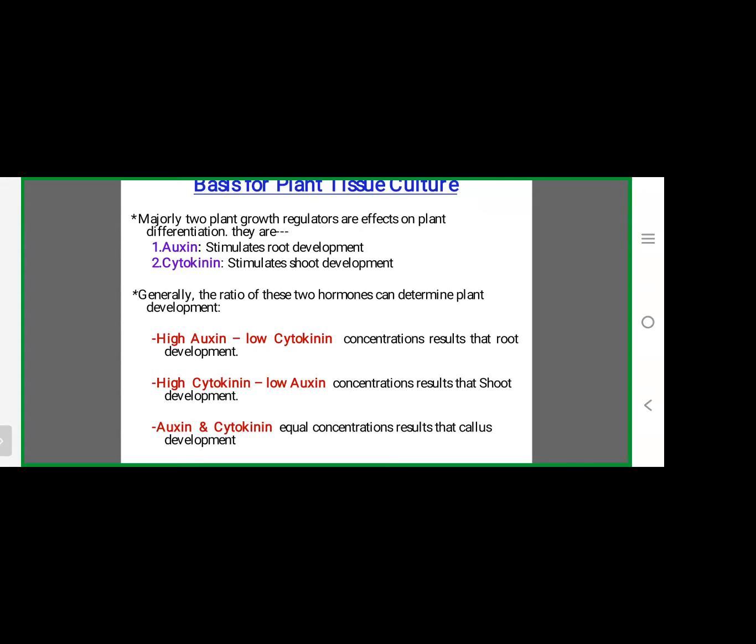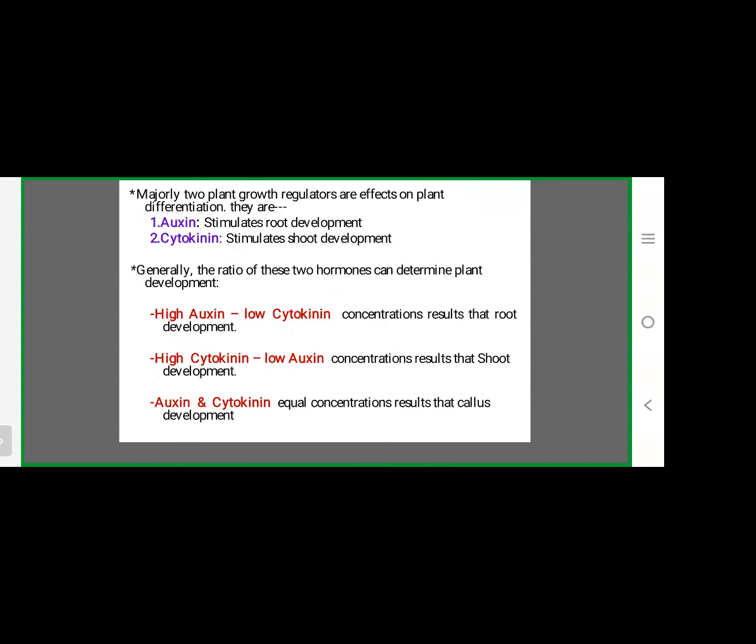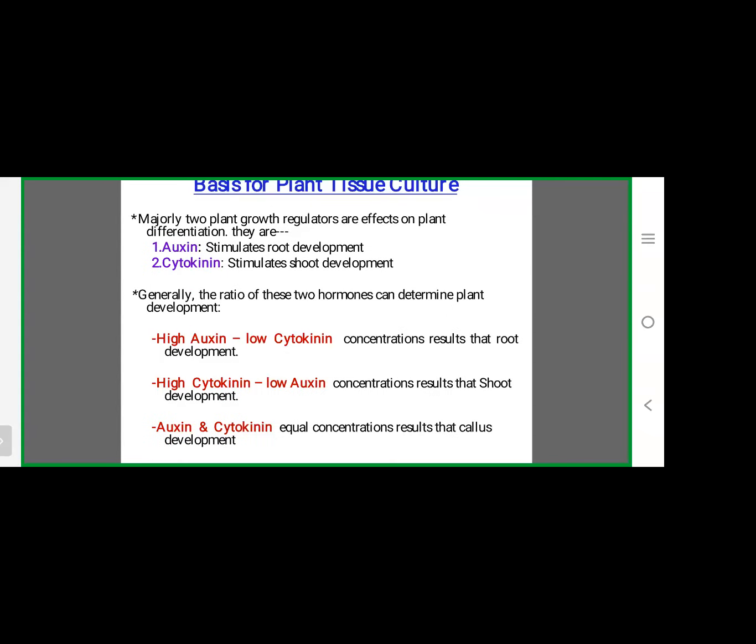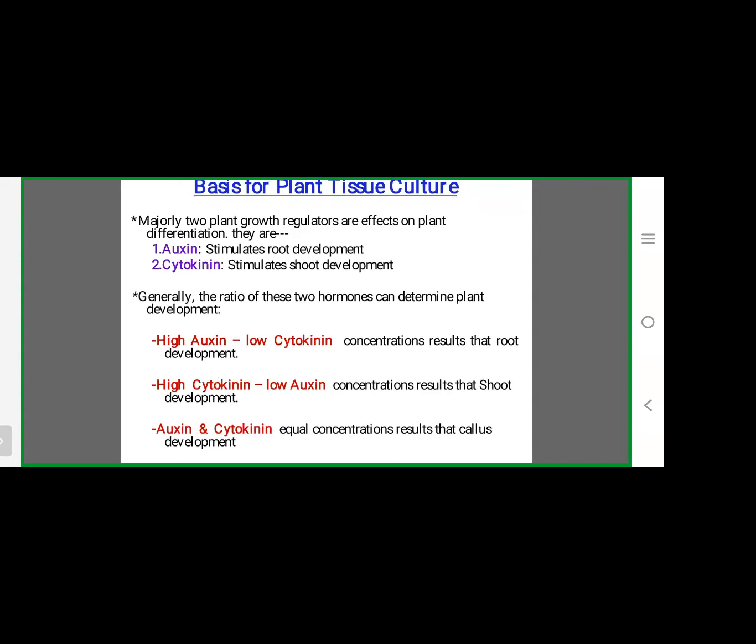These auxin and cytokinin ratios show various types of effects. You see, high auxin, low cytokinin: these concentrations result in root development. Auxins are used for root development. High cytokinin, low auxin concentrations result in shoot development.